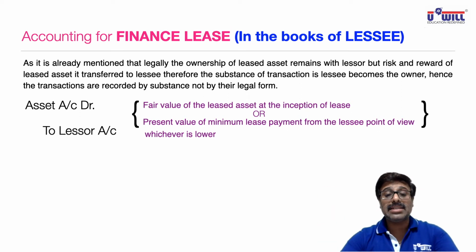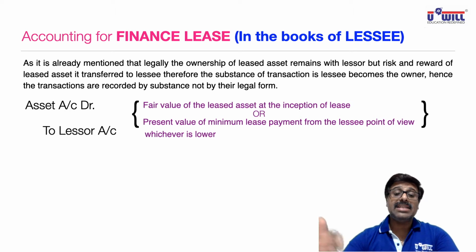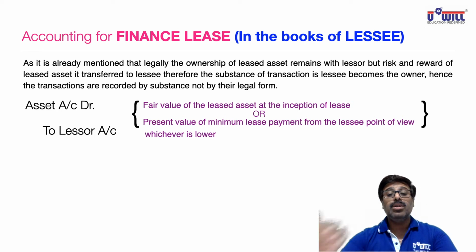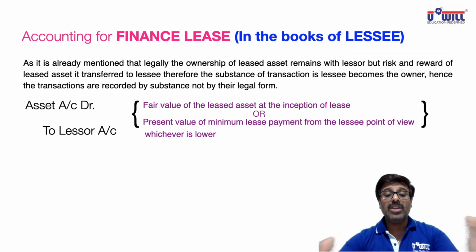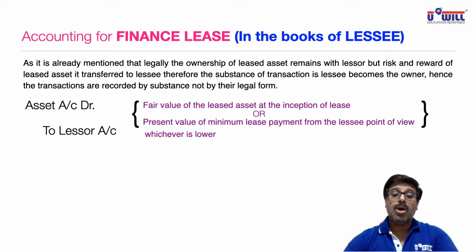So remember this concept. What journal entry would be passed by the lessee in his books of account? You treat it like the owner of the asset. So asset comes in, debit what comes in, asset account debit, and credit the giver, the lessor account. With what value? Fair value of the leased asset at the beginning of the lease, or present value of minimum lease payments from lessee's point of view, whichever is lower.